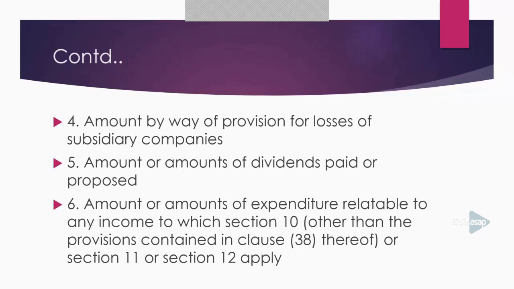Then you have to add amount or amounts of expenditure relatable to any income to which section 10 or section 11 or section 12 apply. Okay, that means you have to add the expenditure related with exempted income. Section 10, section 11 and section 12 of the Income Tax Act relate to exempted income. That means you have to add any expenditure relatable to exempted income like section 10, section 11 and section 12.